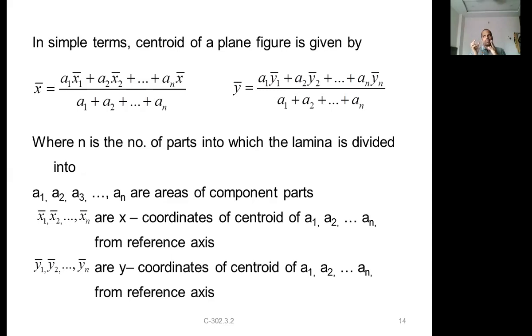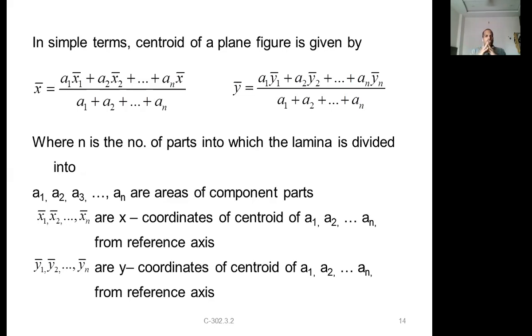Moment of area is area into perpendicular distance, which we denote as y1 bar. Plus similarly for A2 and so on, divided by the total area in the denominator. So y bar is equal to A1 y1 plus A2 y2 and so on, divided by the total area.